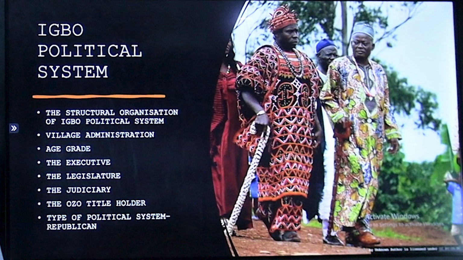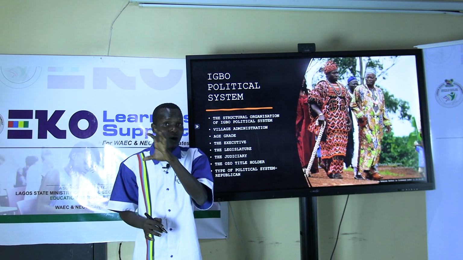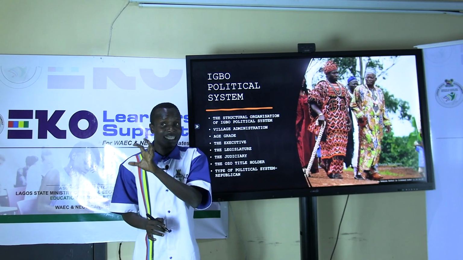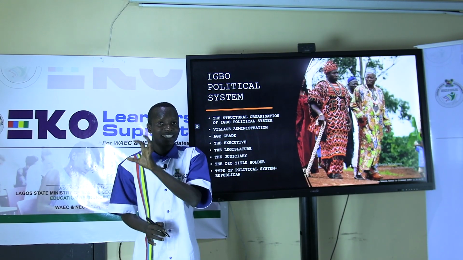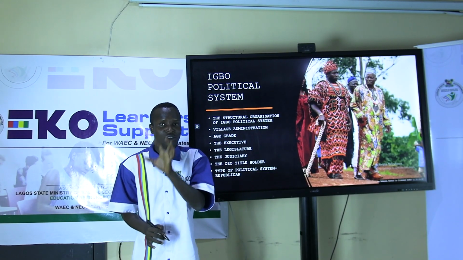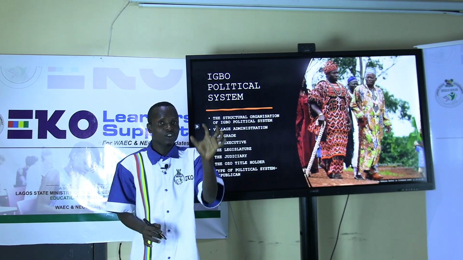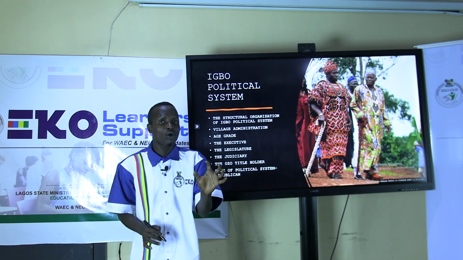The Ozo title holders. The Ozo title holders are the eldest sons in each family. The eldest son of each family always gets a title called the Ozo title. That Ozo title makes the person part of the Council of Elders. We also have what we call the Ofo title.